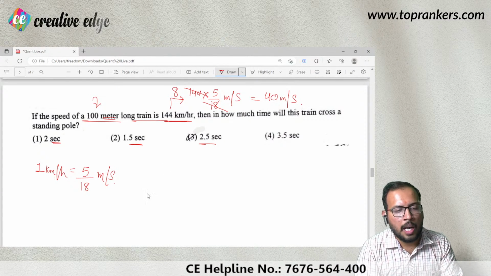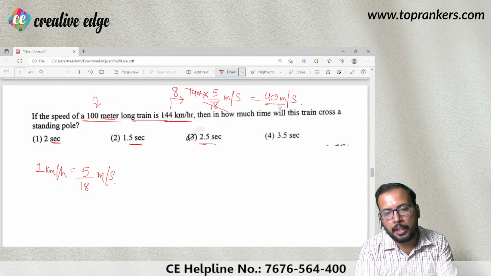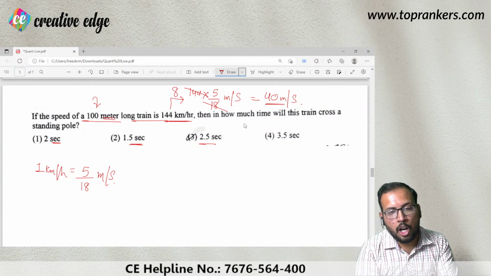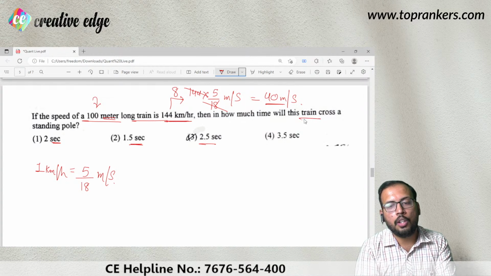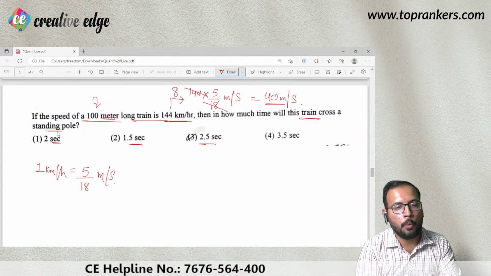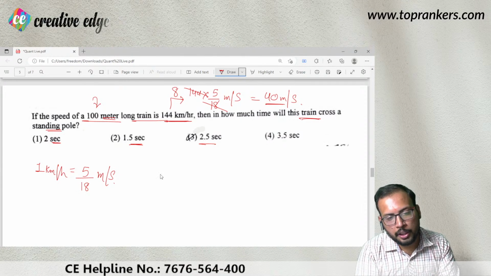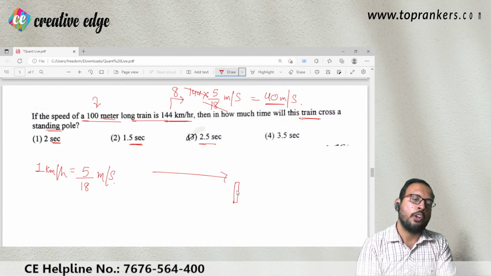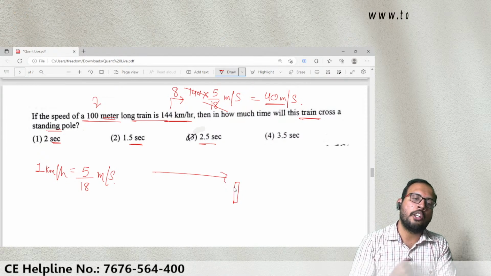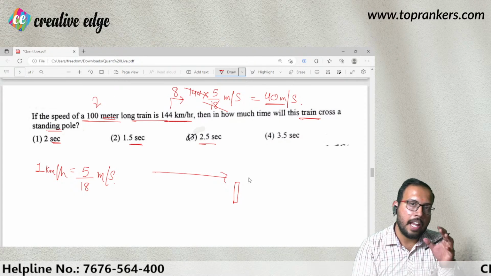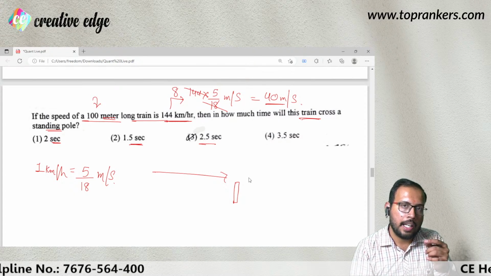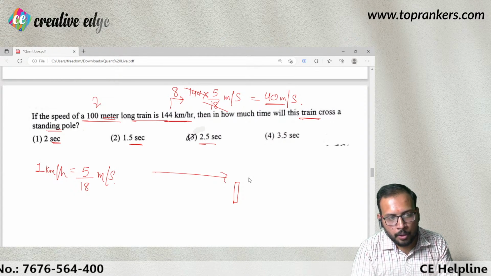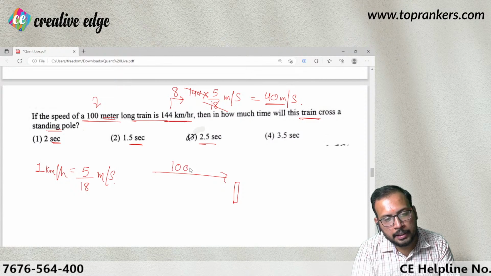अब यहाँ पर हमें आपकी जो स्पीड मिल गई है वो है 40 मीटर पर सेकेंड. Now the question is asking how much time this train will take to cross a standing pole. कितने टाइम में ऐसा होगा. So let us say this is your train and this is the pole which is standing. Now, obviously, in order to cross this pole, the train has to travel as much distance as the length of the train itself. So you have been told that 100 meter is the length of the train.